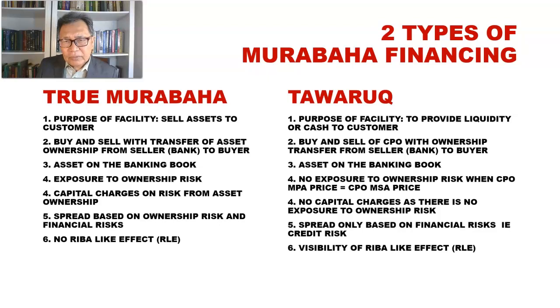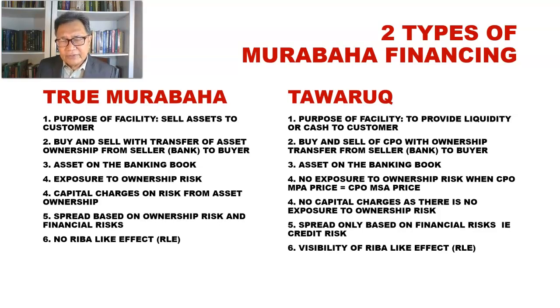The other Murabaha financing is called commodity Murabaha, and that is Tawarruk. It is a Murabaha facility that is entirely different from true Murabaha and from artificial Murabaha, because the Tawarruk provides liquidity, right?